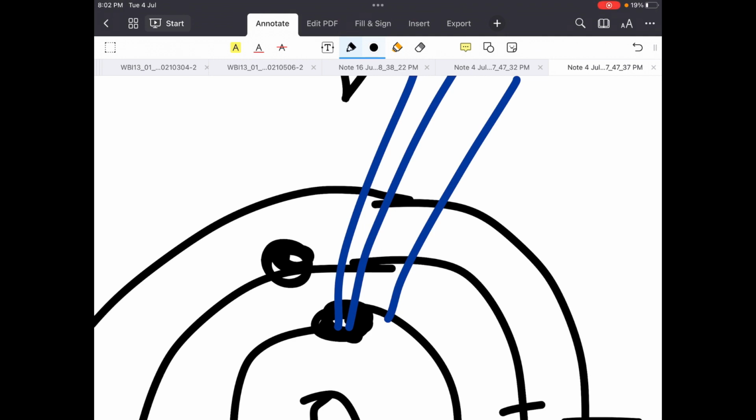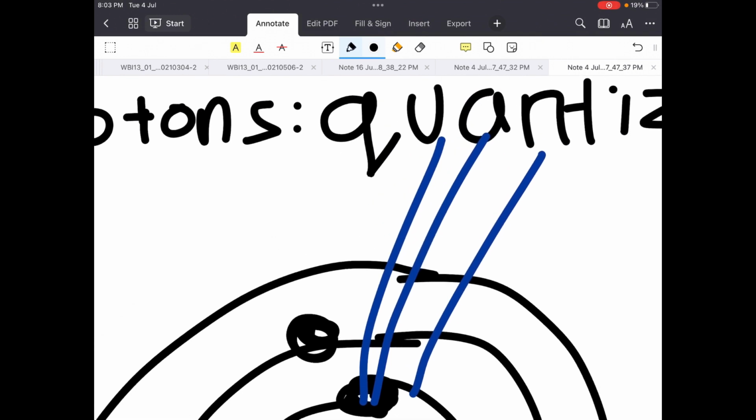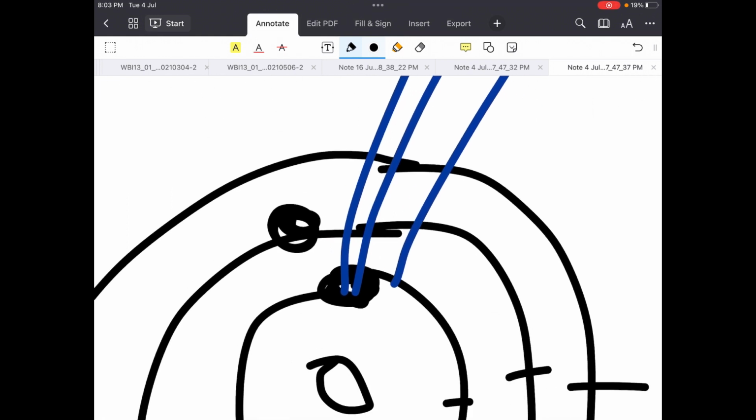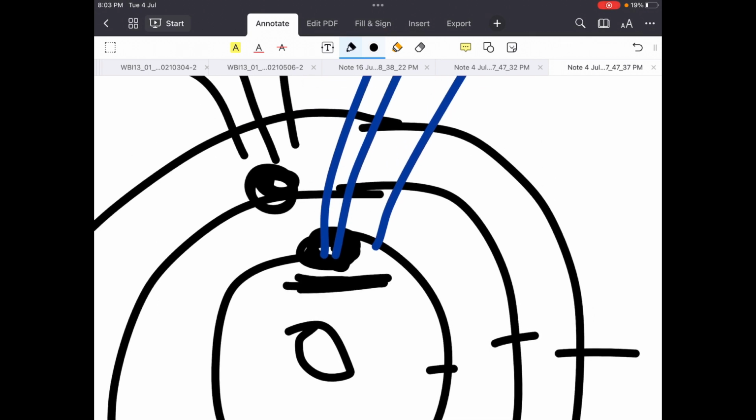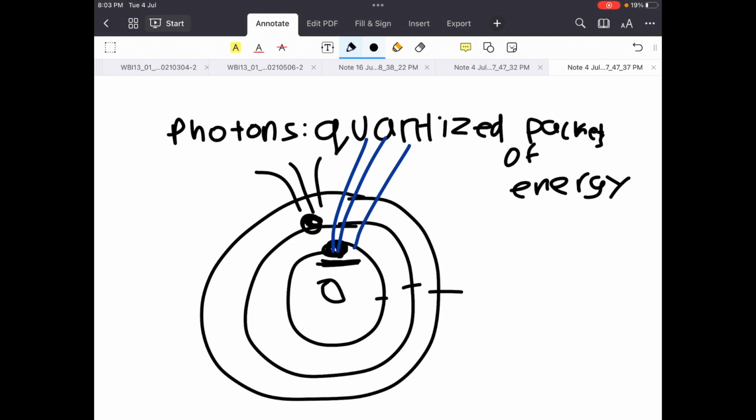Now that the electron is excited, it then releases the energy. It emits the energy, is de-excited, and comes back down to its initial state, which was over here. And that's basically the concept of electrons getting excited.